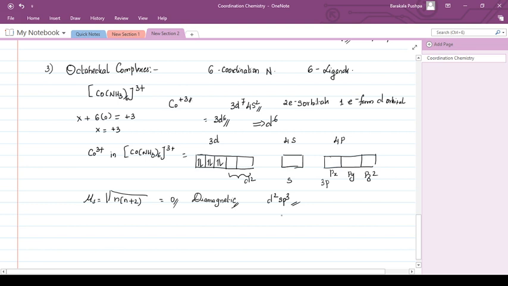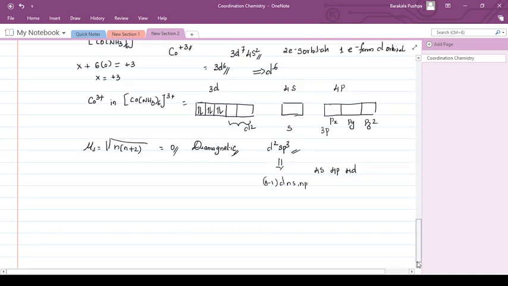Now, there is a possibility that you can ask, if it is not paired up, which are the orbitals that can participate in the hybridization? They are 4s, 4p and 4d orbitals, that is, (n-1)d, ns and np orbitals are participating. Actually, valence bond theory, Linus Pauling couldn't give an explanation why in some cases it pairs up and in other cases it is not paired up. Suppose we take another octahedral complex.